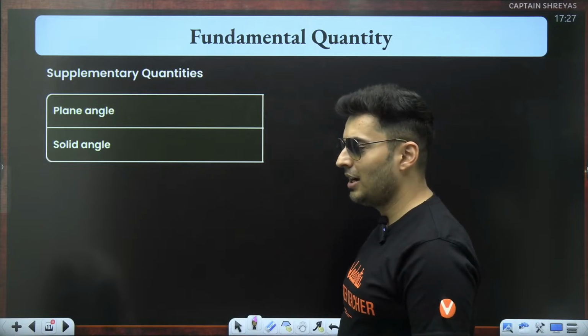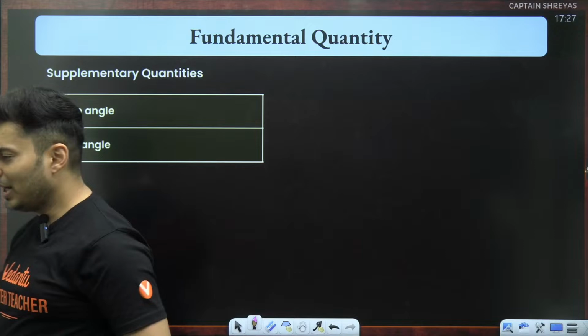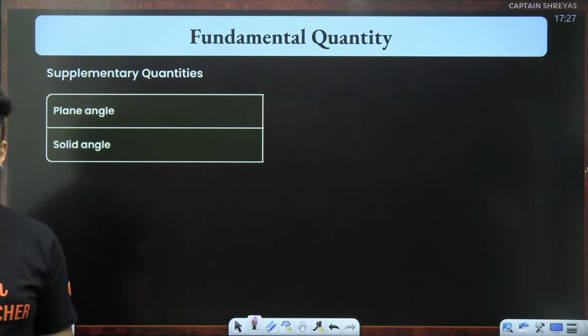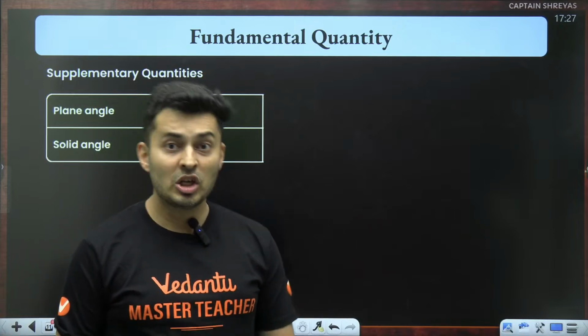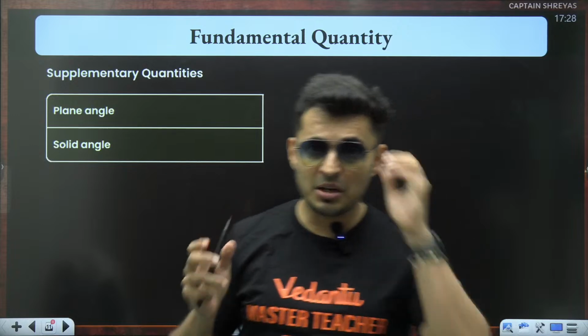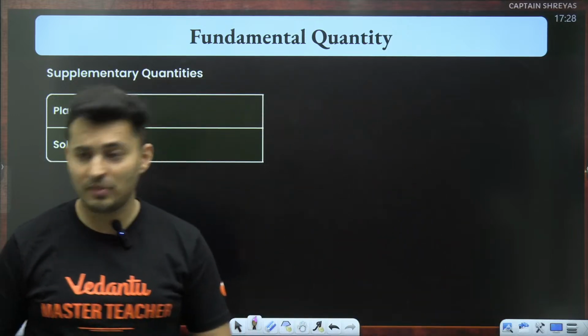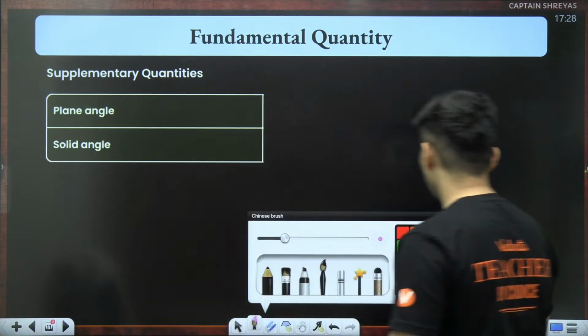Plane angle and solid angle. So what is this plane angle and solid angle? Everybody knows plane angle. Plane angle is Shreyas Sir without goggles. Solid angle is Shreyas Sir with goggles. It can be a meme too, right? It is some complex thing. What is that, my dear warrior?